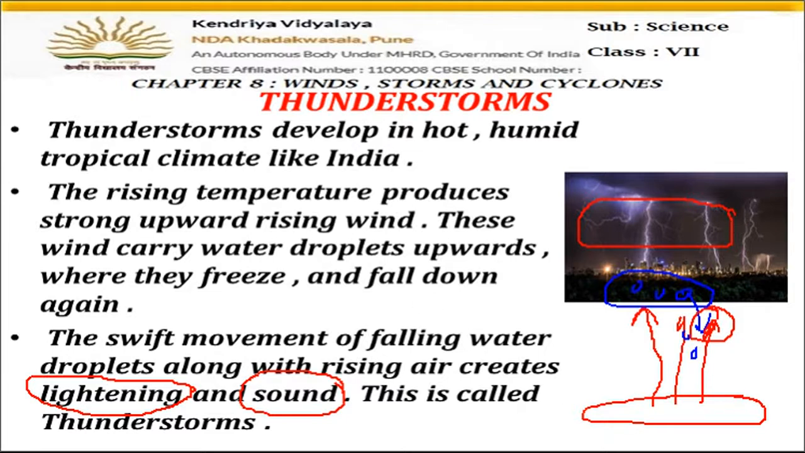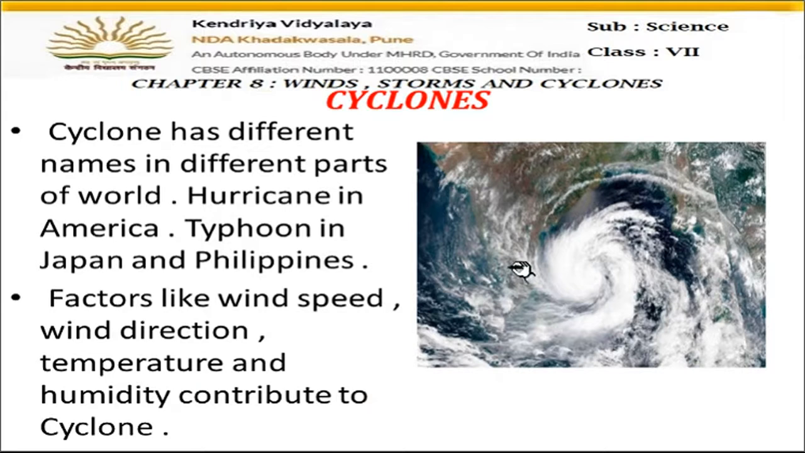So this is the concept. Now let's move on to the next slide and see what cyclones are. Now here is the picture of the cyclones. Cyclones are very harmful for the animals, for the birds, for the humans, for the property, even for the buildings. They cause a huge damage.